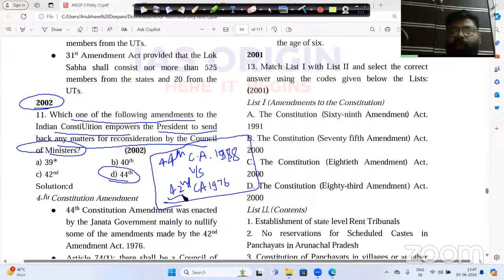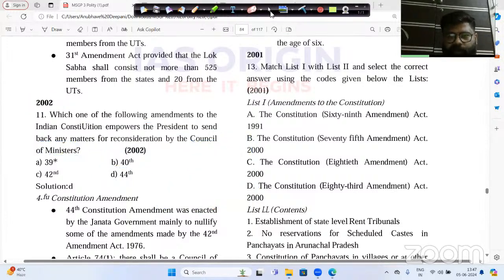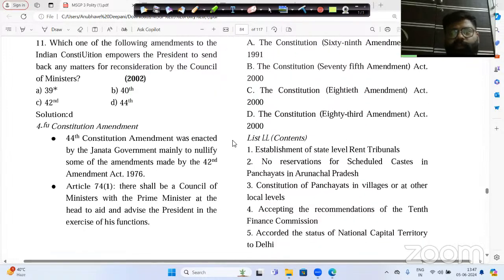So if you are asked which amendment gave the President the power to send back any provision or bill for reconsideration to the Council of Ministers or even to the Parliament of India, this power was given to the President under the 44th Constitution Amendment 1978. The same explanation you will get here also: the 44th Constitution Amendment was enacted by the Janata Party government mainly to nullify some of the amendments made by the 42nd Amendment of 1976.